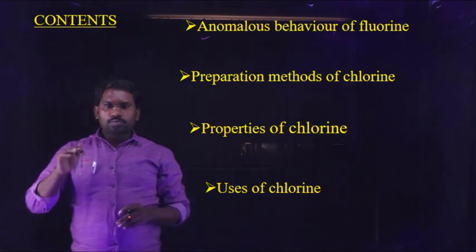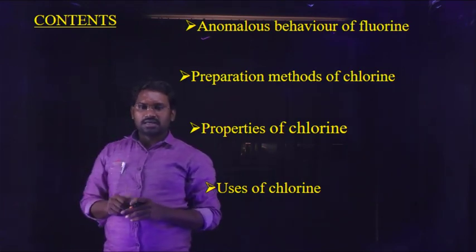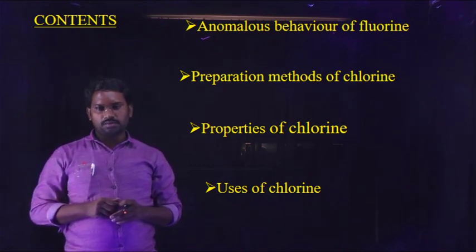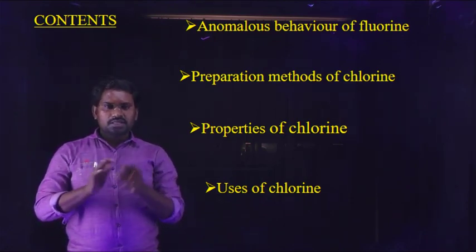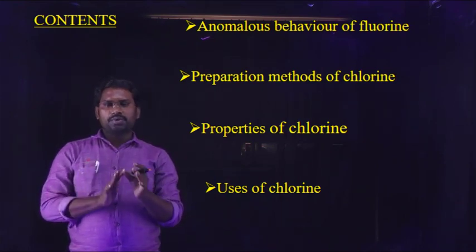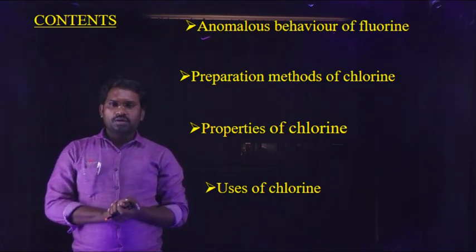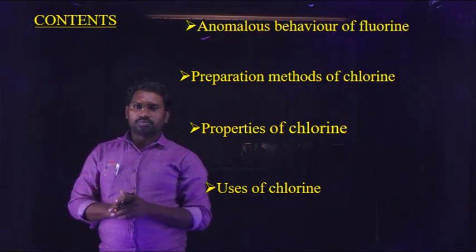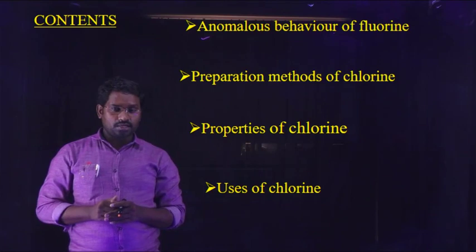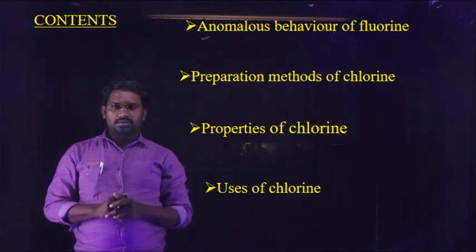Every group's first element has anomalous character compared with the rest of the elements present in that particular group. Anomalous character means the first element differs in some properties from the rest of the elements in that group. In the 15th group, nitrogen has anomalous character compared with the remaining elements.